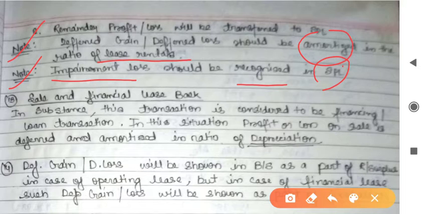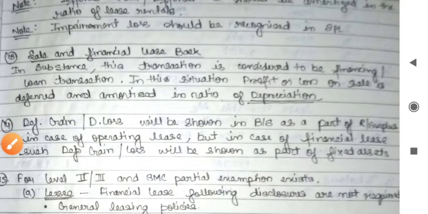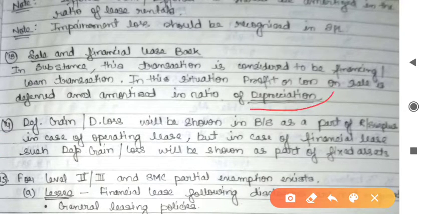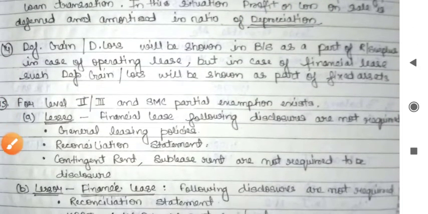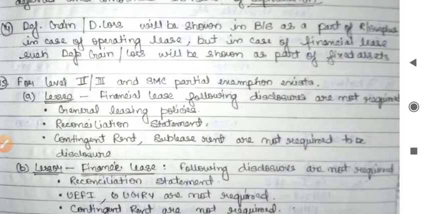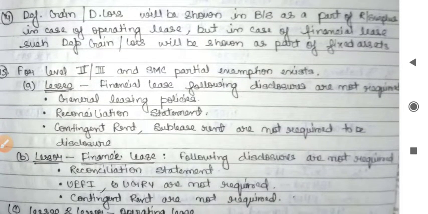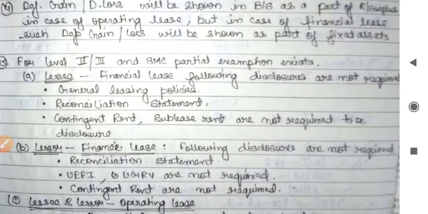Sale and finance lease back. In substance, the transaction is considered to be a financing loan transaction. In this situation, profit and loss on sale is deferred and amortized in the ratio of depreciation. Deferred gain and deferred loss will be shown in the balance sheet as a part of reserves and surplus in case of operating lease, but in case of finance lease, such deferred gain and loss will be shown as a part of fixed assets.